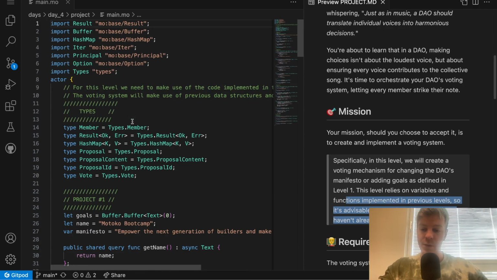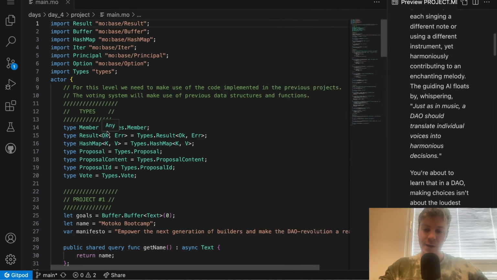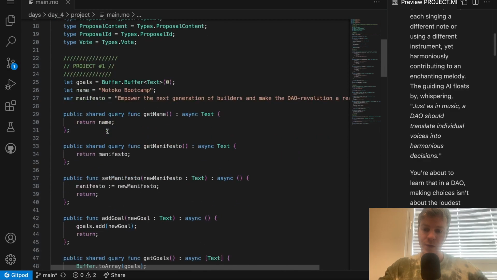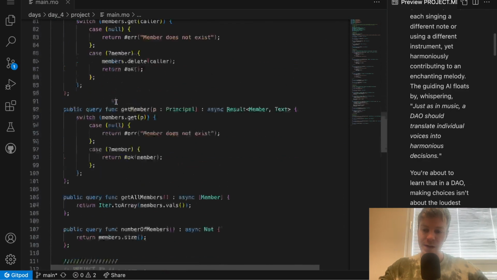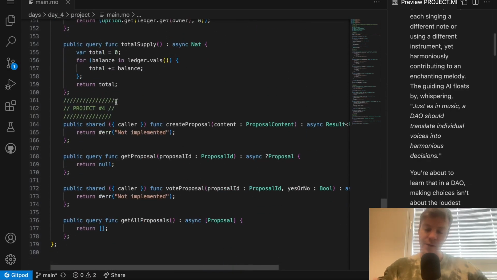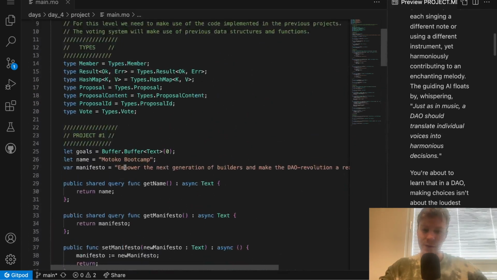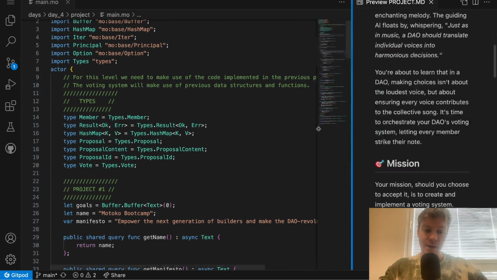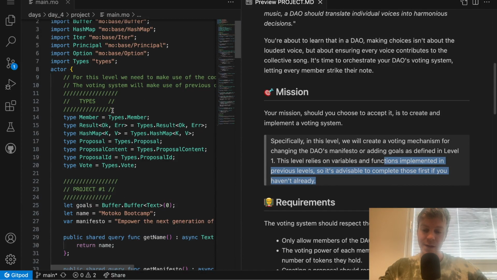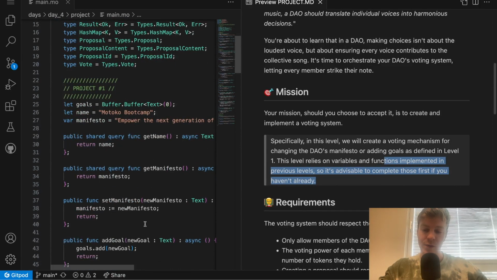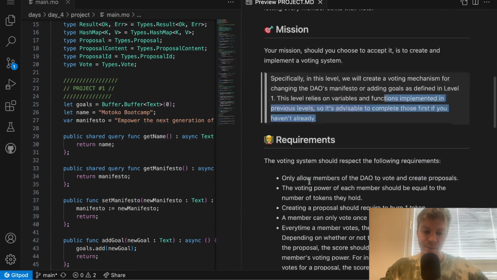If you look at the main.motoko file, you will quickly realize that we have imported the code from project 1, project 2, project 3, and of course project 4, because this is project 4. This is because you will make use of those data structures and variables in the project of today. So this is the first time that we need the code of previous projects.